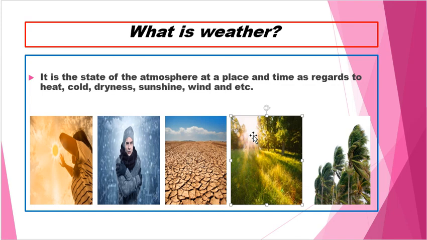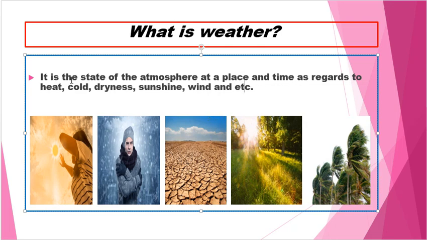Wind is what we experience right now, the weather has become windy. Etc. means others, other weather.